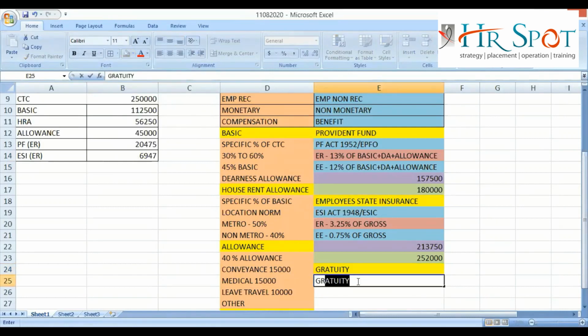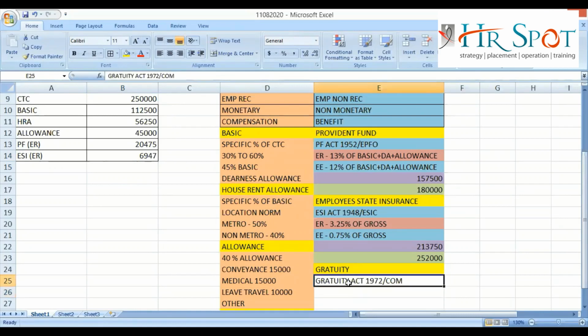All the features of gratuity are as per the Gratuity Act 1972. So you can understand this is also a statutory act. We'll discuss this act separately in the statutory compliance class. But remember, this gratuity is not maintained by any government-authorized fund. It is maintained by the company's own gratuity fund. The company is maintaining the gratuity fund.